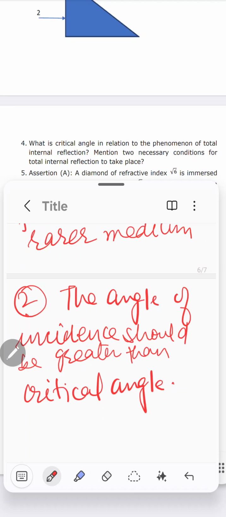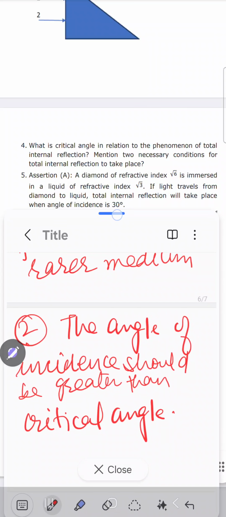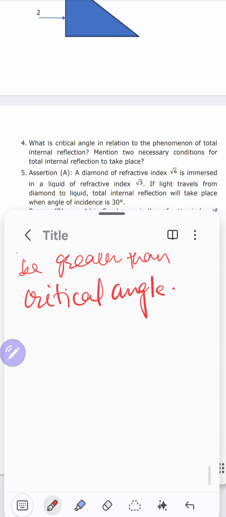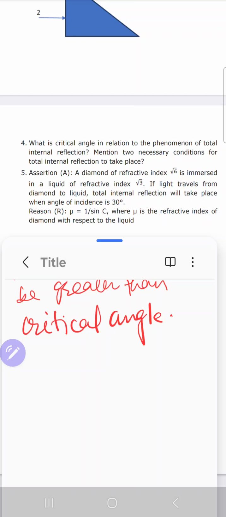Now the last question is an assertion reason question. We need to check whether both the statements are correct or not. First let us check one by one. The first assertion is question number 5.